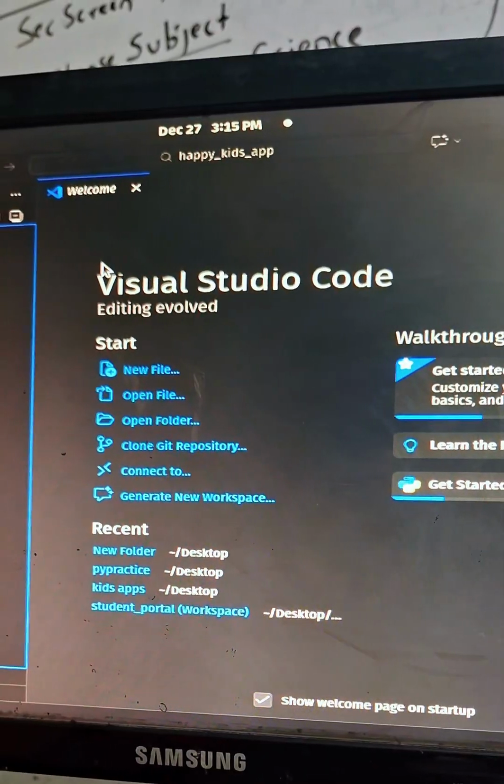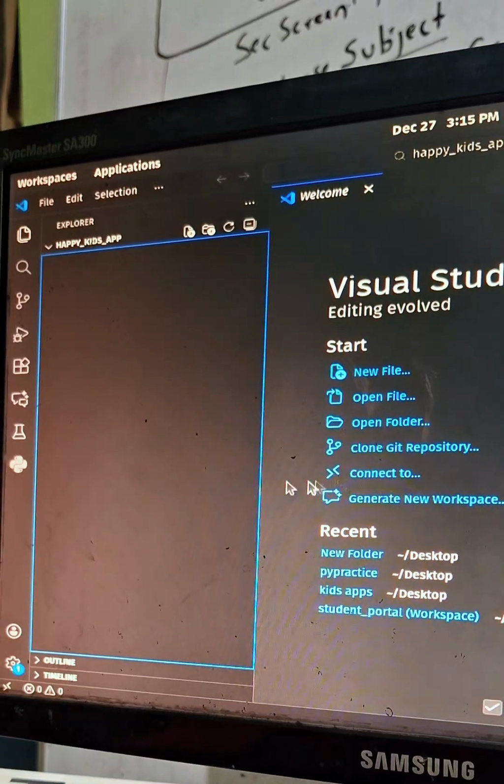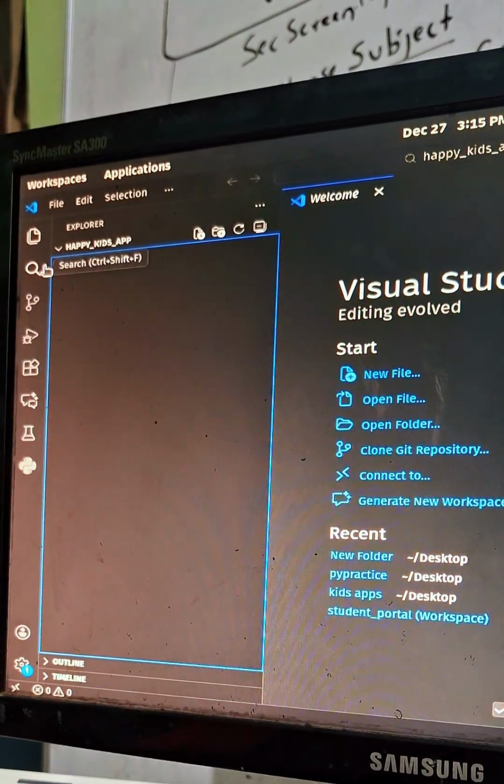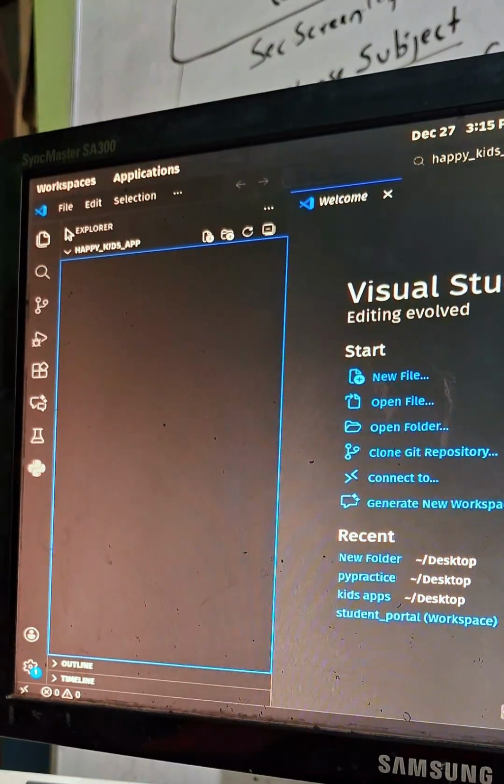Hello guys, okay, this is Visual Studio Code. When you open Visual Studio Code, you can see this type of interface. The main thing you have to do while writing a Python program is select your folder. So why select a new folder from here?